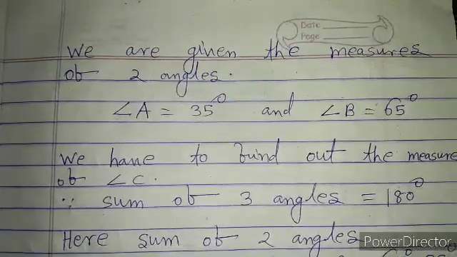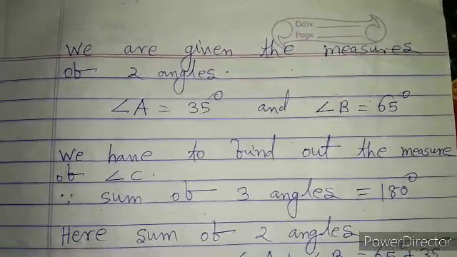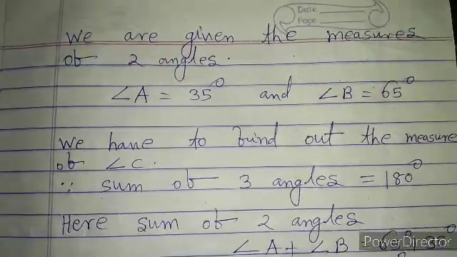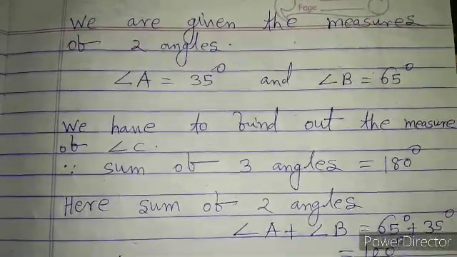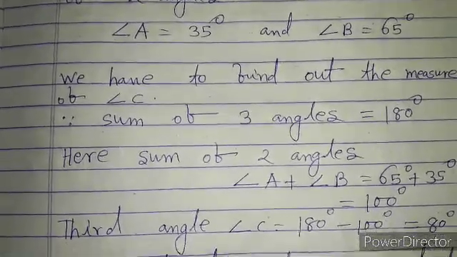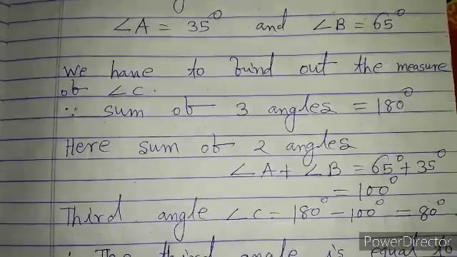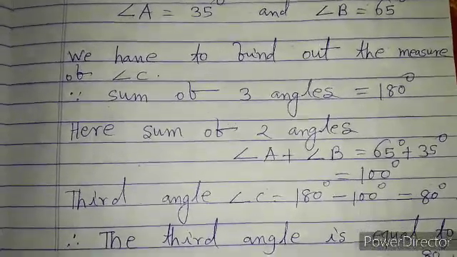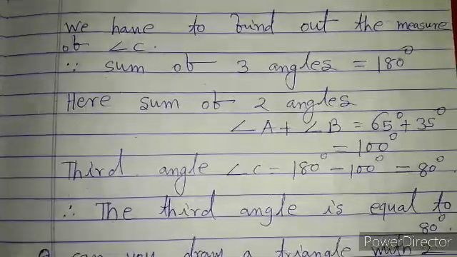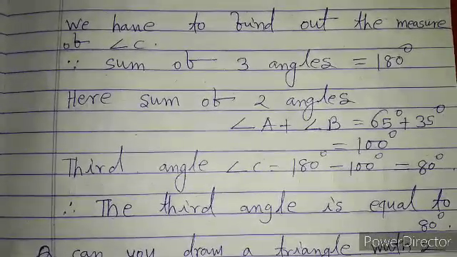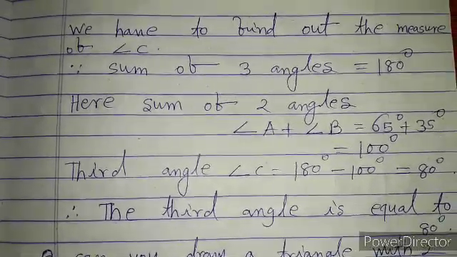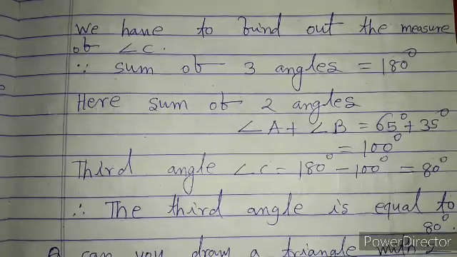In this figure we are given the measure of two angles. Angle A is equal to 35 degrees and angle B is equal to 65 degrees. We have to find out the measure of angle C. As we know that the sum of three angles in a triangle is equal to 180 degrees, here the sum of two angles, that means angle A and B, is 65 degrees plus 35 degrees, equal to 100 degrees.